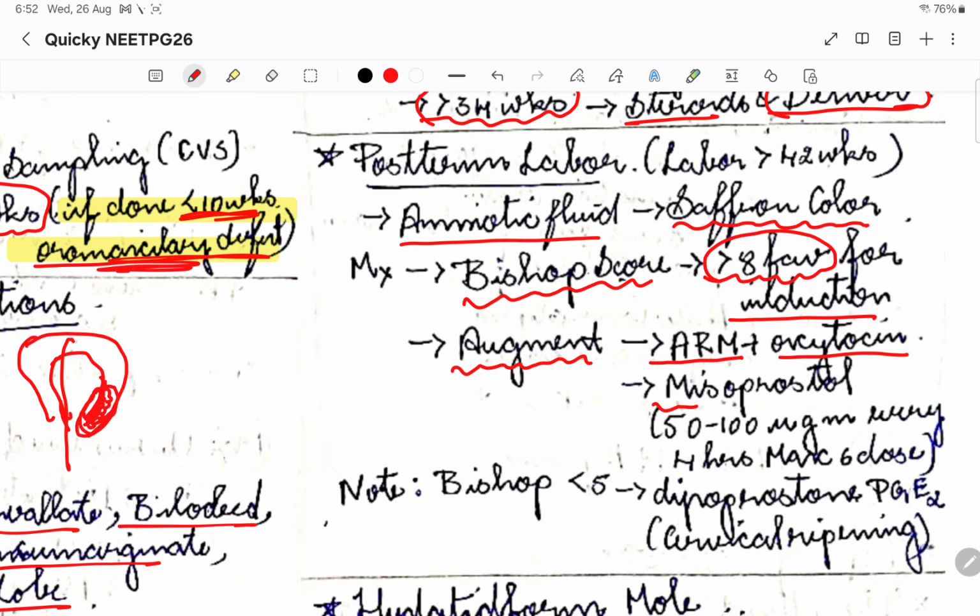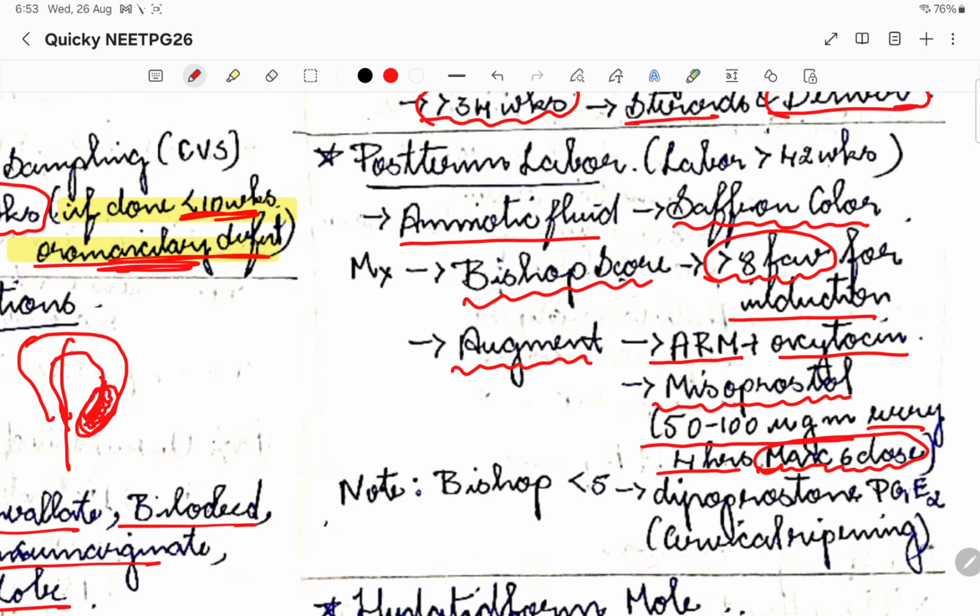Then we'll also give misoprostol. Misoprostol basically is a prostaglandin. Prostaglandin will irritate the uterus and so the contractions start happening. So basically we are augmenting artificially. The misoprostol can be used at 50 to 100 micrograms every 4 hours, with a maximum of 6 doses. So please note that this is the augmentation that we do.